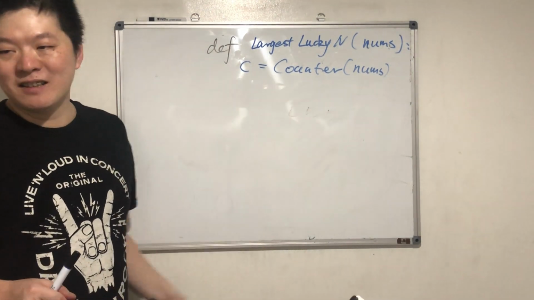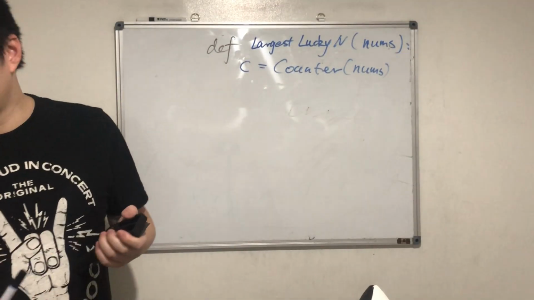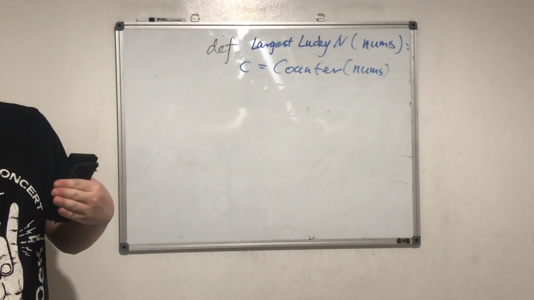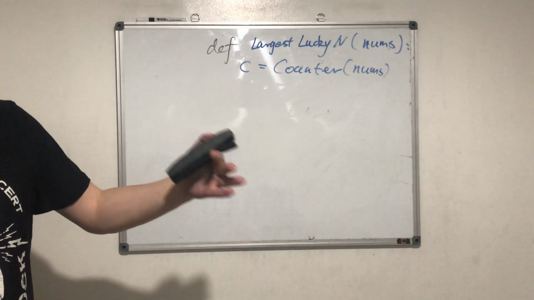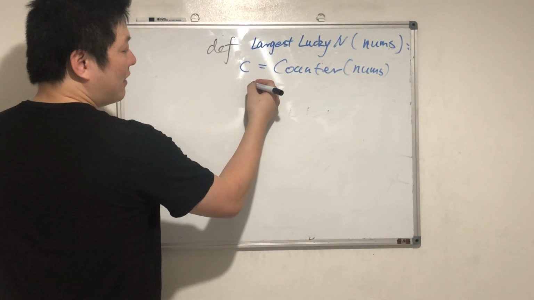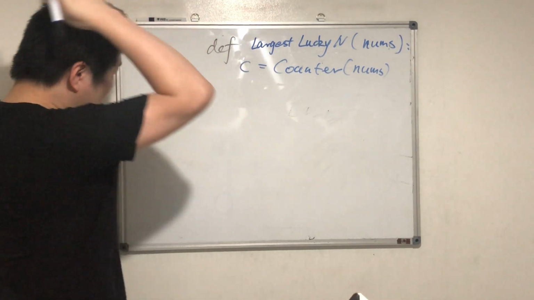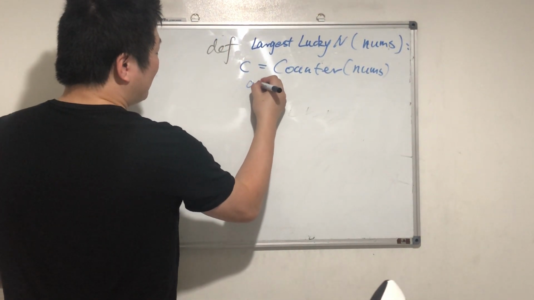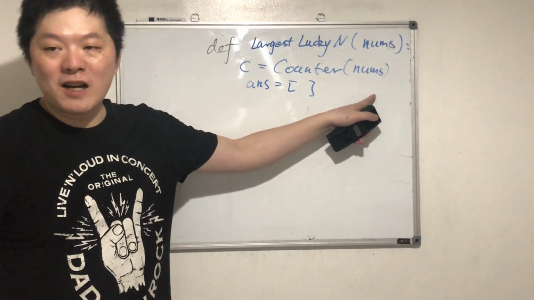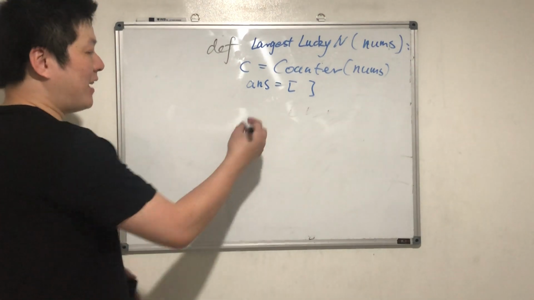And what does it contain? It contains the keys and the values. The key is the number, and the value is the number of times it appears. Okay, and now what should we do? We can put all the lucky numbers in a list first. So let's do this.